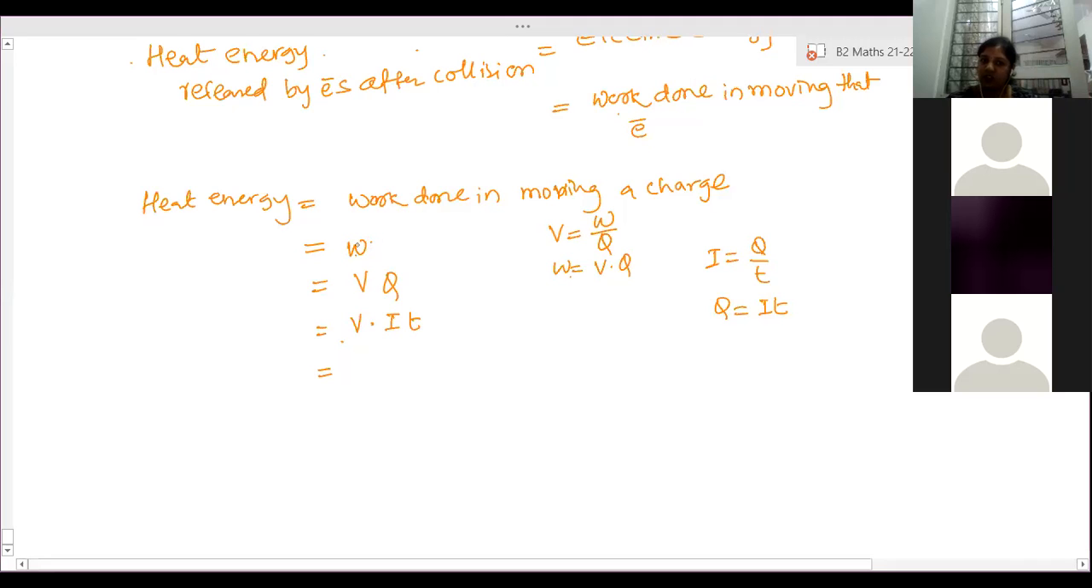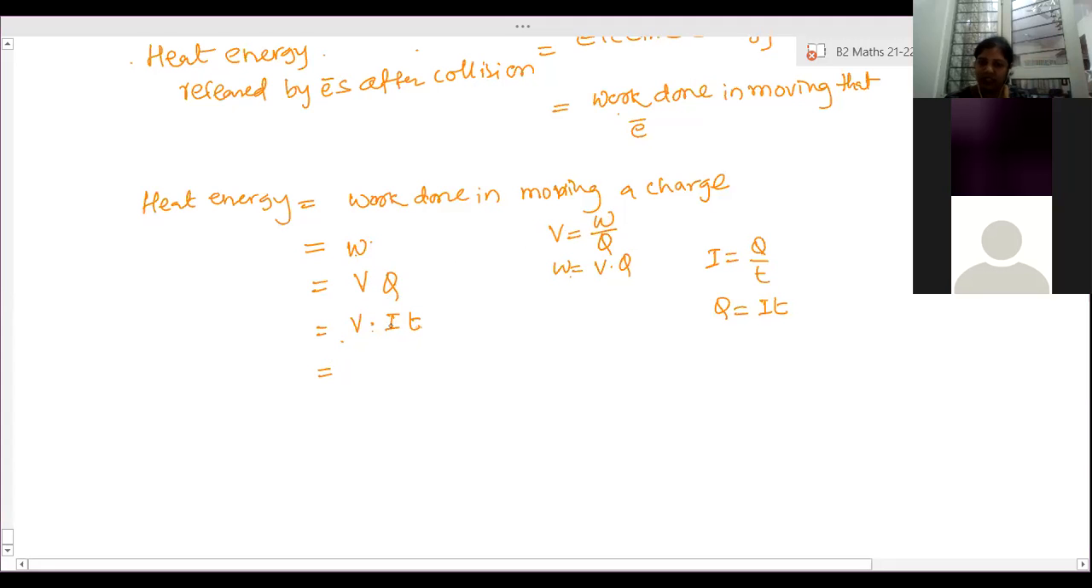Yes, ma'am. How much is work done? Work done is equal to work done in moving a charge. That work done is equal to potential difference into charge, because V is equal to W by Q. So W is equal to V into Q. Q is charge, we can find in terms of current as I into T. So VIT. That is clear?